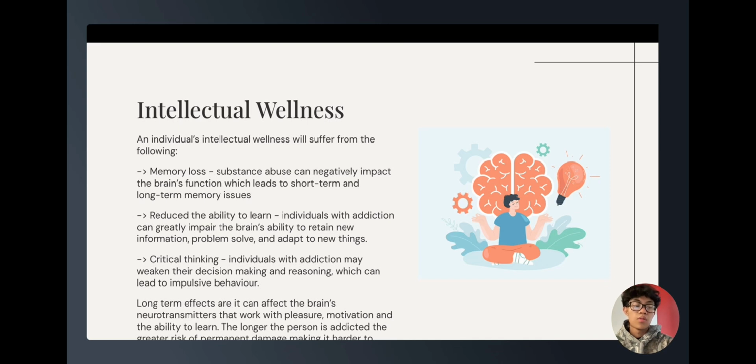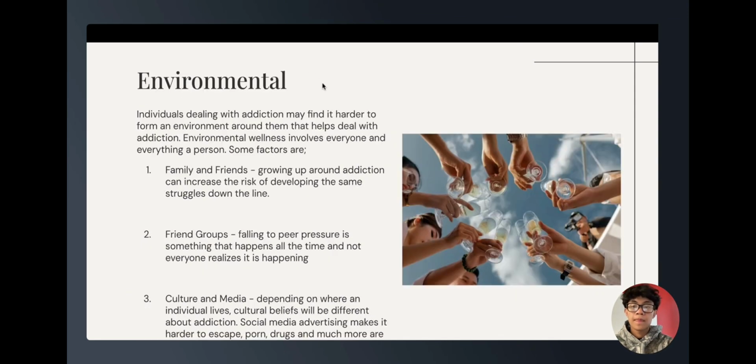Intellectual wellness. When someone is addicted to something, you will find three traits that are most common among those individuals. These three traits include memory loss, reduced ability to learn, and reduced ability to think critically. Overall decision making is hard for an individual struggling with addiction, as well as retaining information, problem solving, and adapting to new situations. These are all due to the alterations of the brain.